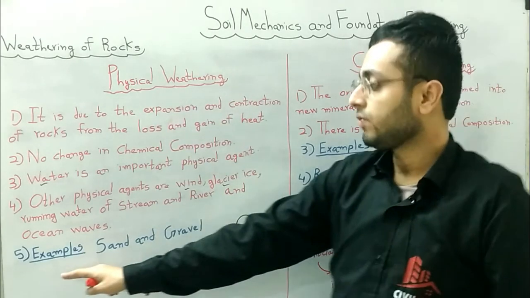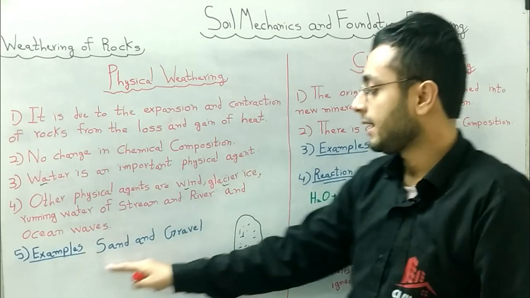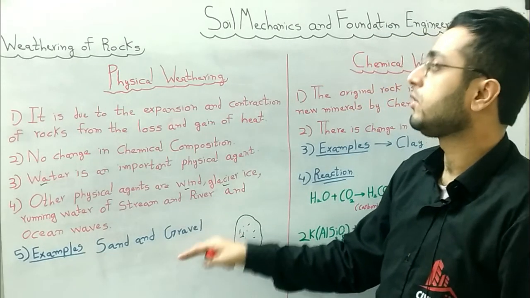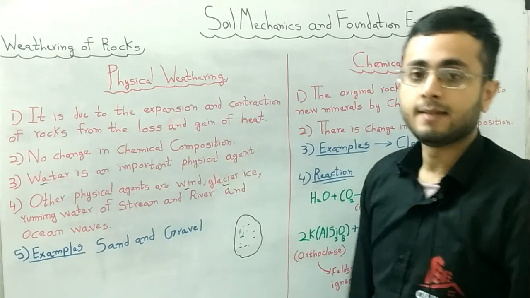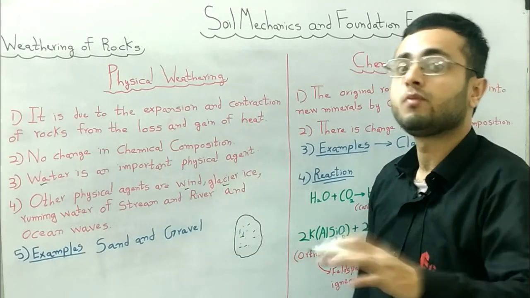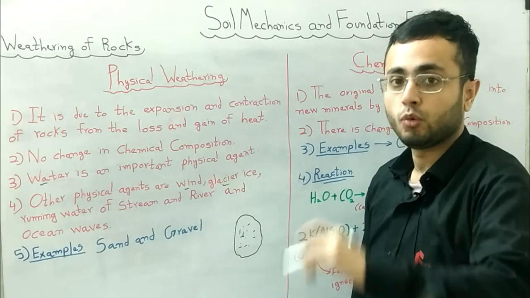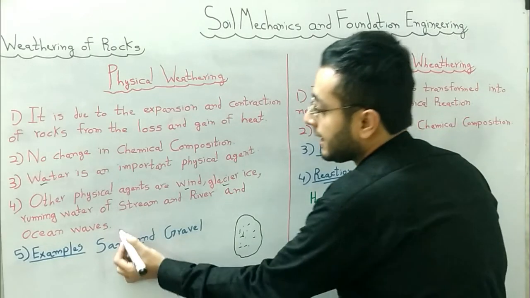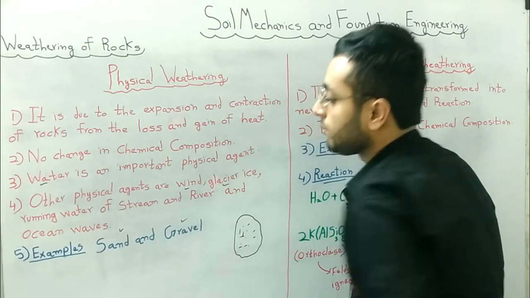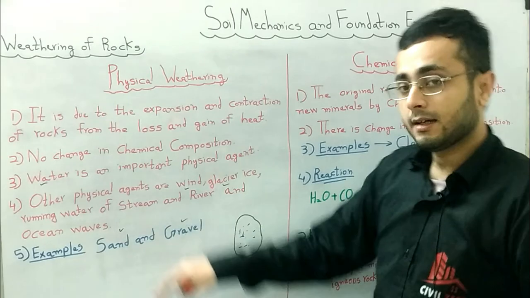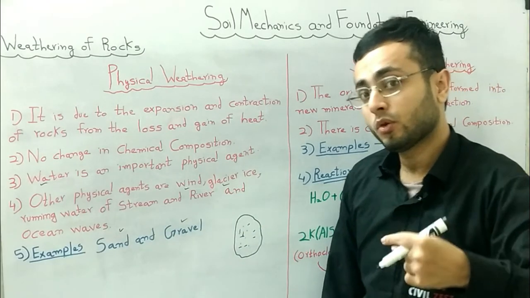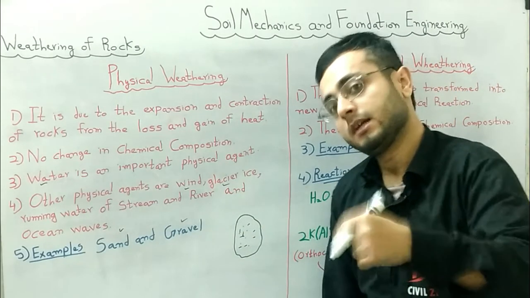The last point is the examples: sand and gravel are examples of physical weathering. Sand and gravel are produced due to the physical weathering of rocks. So if we see any sand and gravel, which are coarser material, then these are produced due to the process of physical weathering, or physical disintegration.